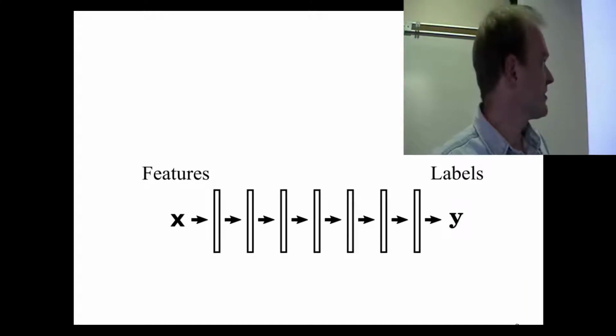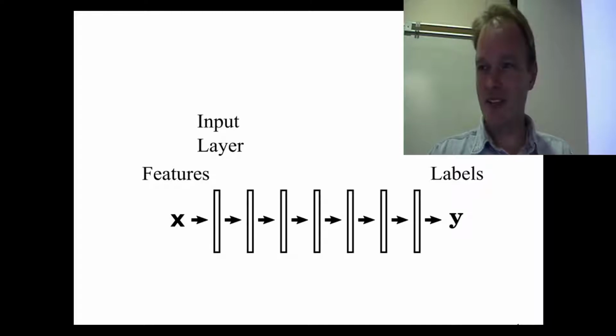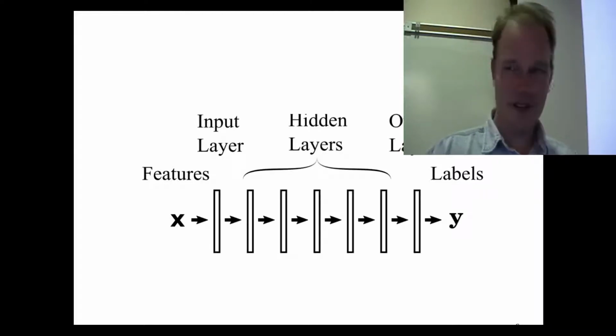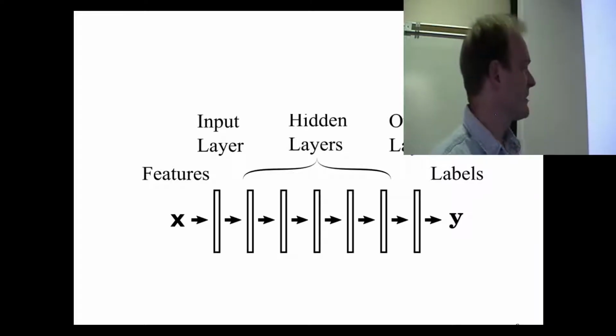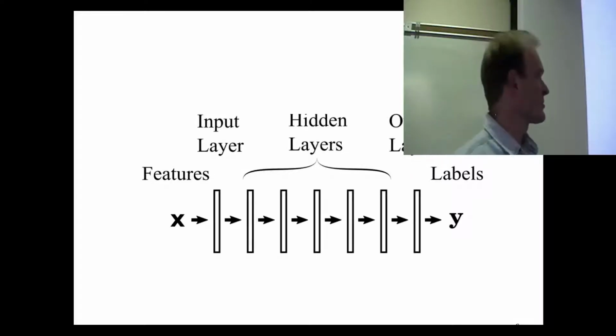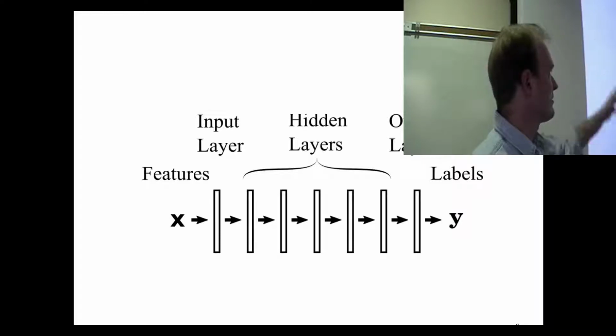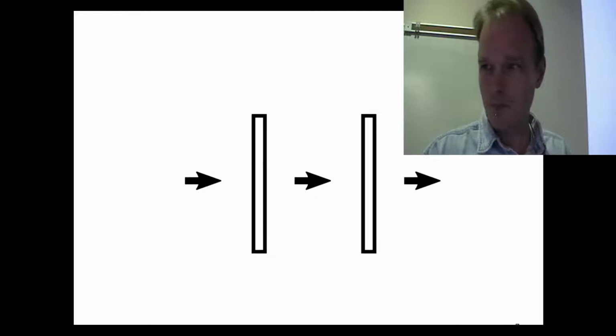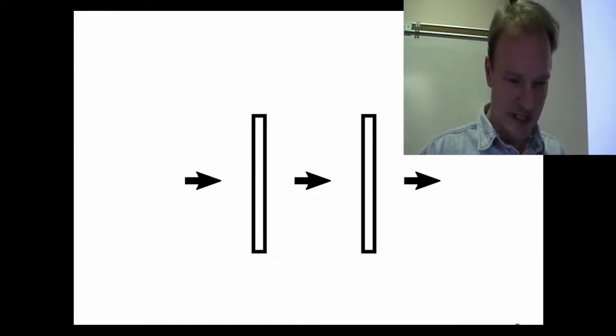The inputs are called the features, the outputs are called the labels. The first layers are sometimes referred to as the input layer, the last one's called the output layer, and the ones in between are called hidden layers. Why are they hidden? Because they don't connect to the features or the labels. Therefore, they're hidden. Okay. Let's zoom in a little bit.